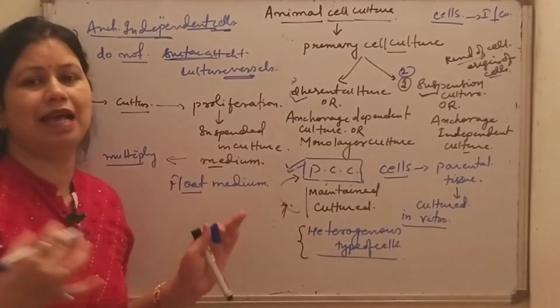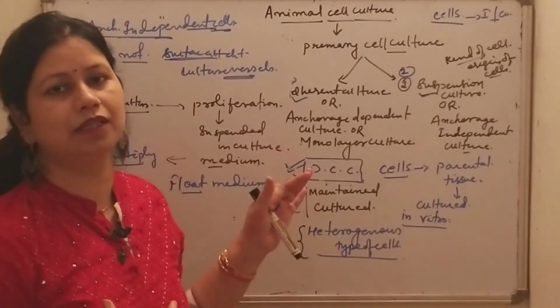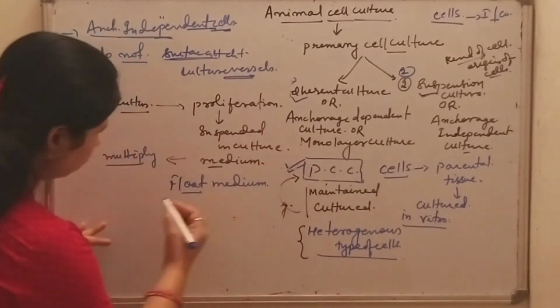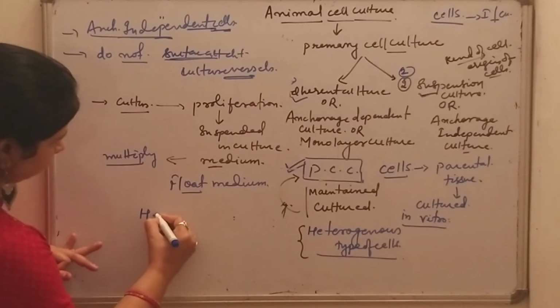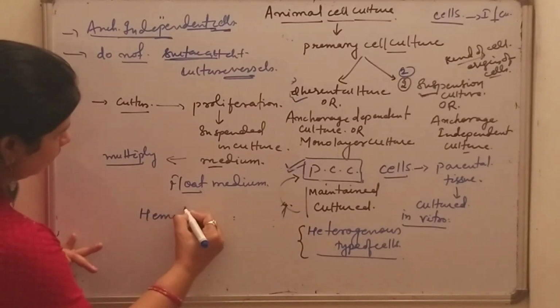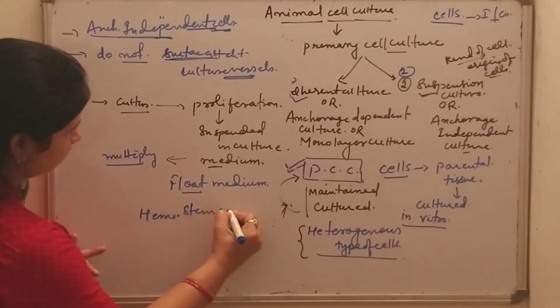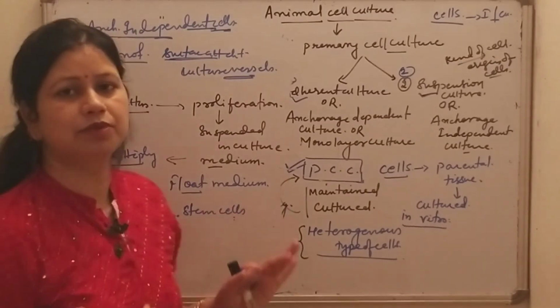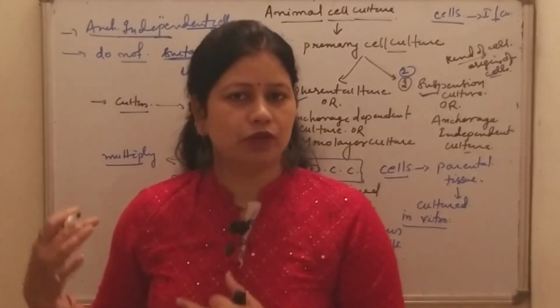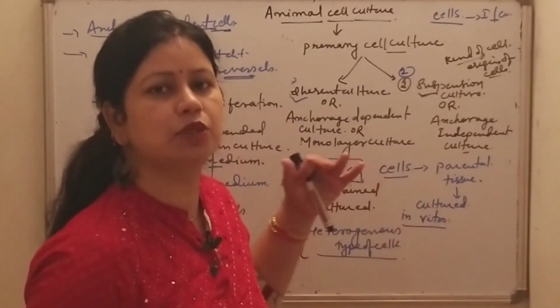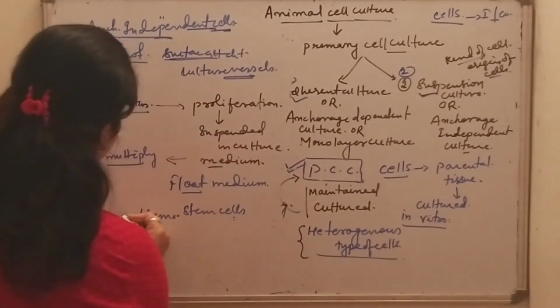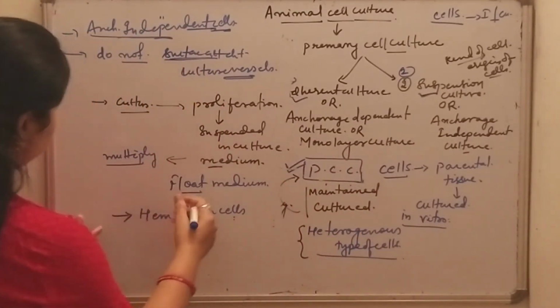Now come to the examples of this category of cells. The best example is hematopoietic stem cells, which are isolated from the blood, spleen and bone marrow.